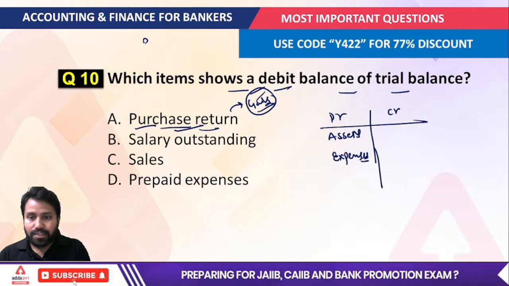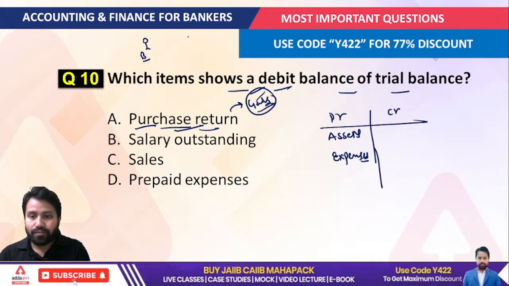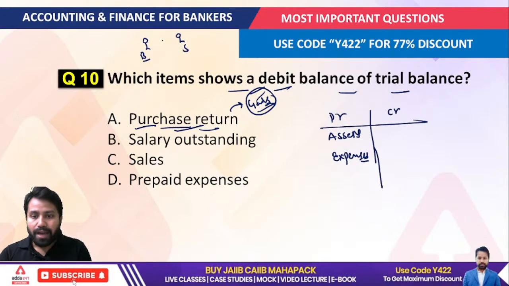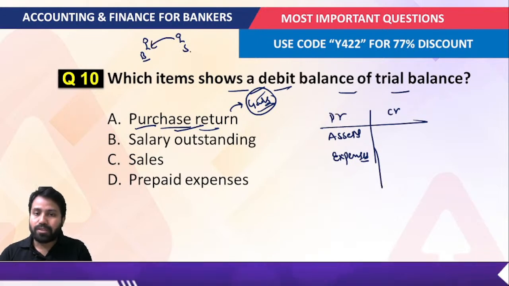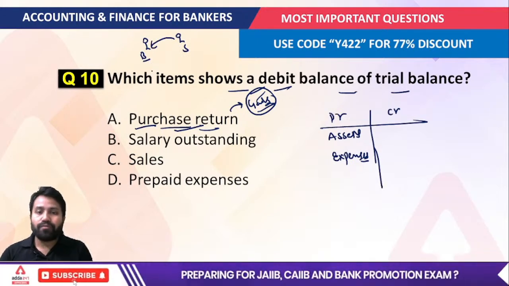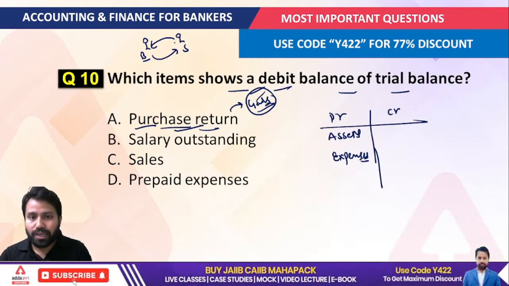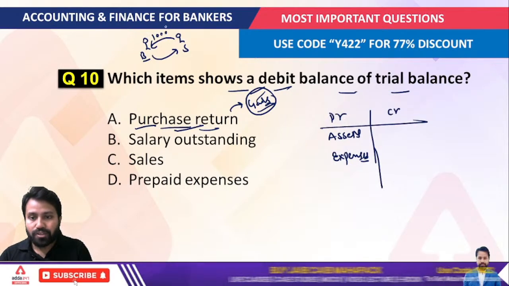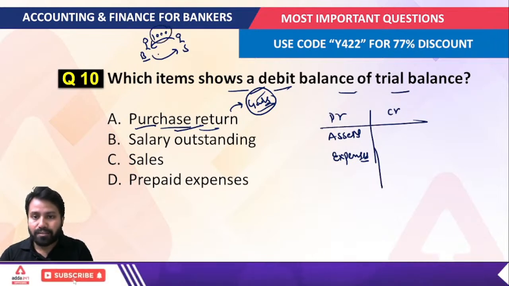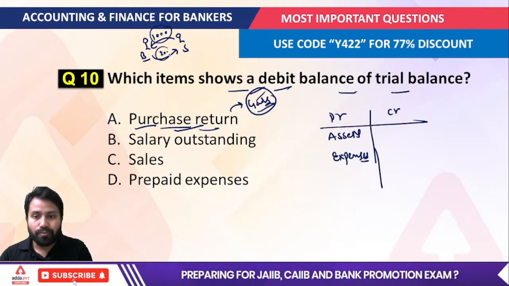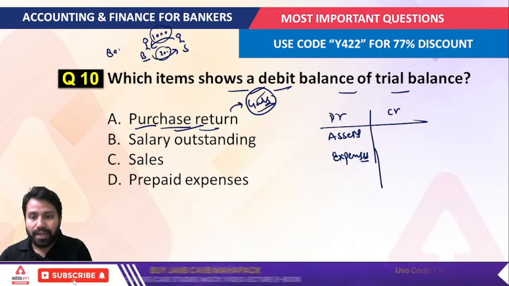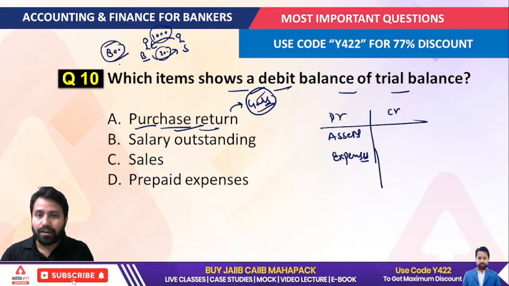Now what do we understand by the purchase return? Suppose we are on the buyer side, and we purchase some goods from the seller. Suppose there are some goods we did not like, so we return them to the supplier. Suppose we have a purchase of 1000 rupees and we return products worth 200 rupees. So you can understand we have a net purchase of 800.